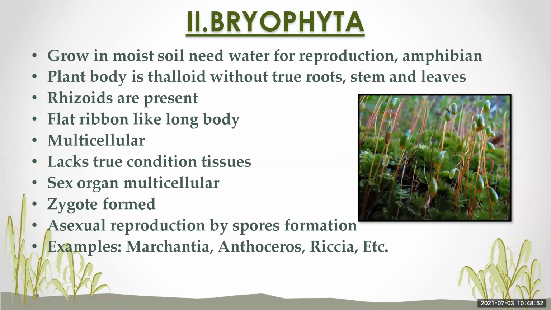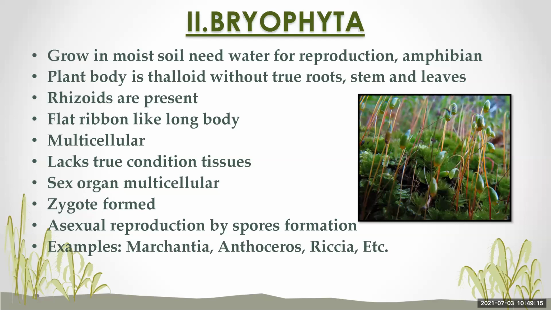Amphibians means they need both water and soil, because they grow in moist soil but need water for reproduction. These plants are thalloid, multicellular, and autotrophic. Autotrophic means they can prepare their food by their own, and multicellular means they are made up of many cells.